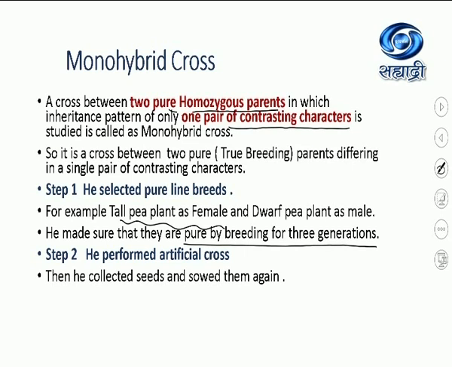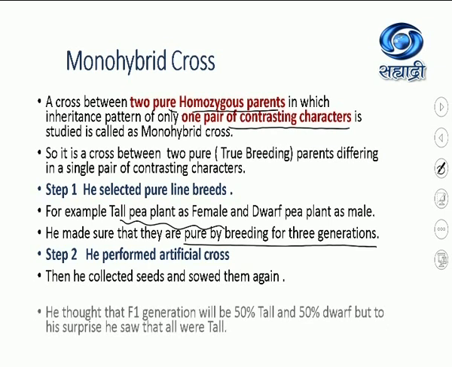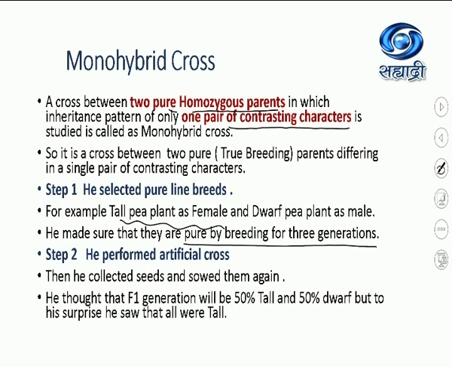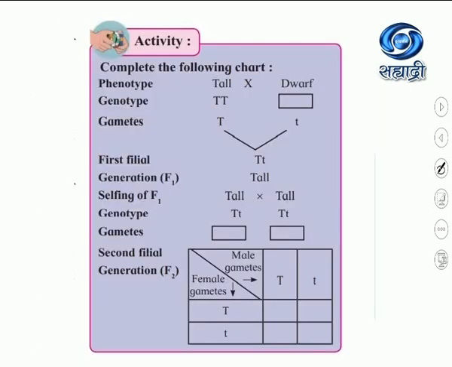So the second step was artificial crossing, hybridization. Then he obtained the F1 generation. He thought that in the F1 generation, 50% will be tall and 50% will be dwarf. But he was shocked when he saw that the plants in the F1 generation were not 50-50, but all the plants, 100% plants were tall. So let us see what he did.